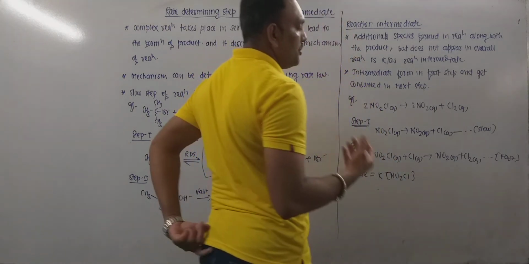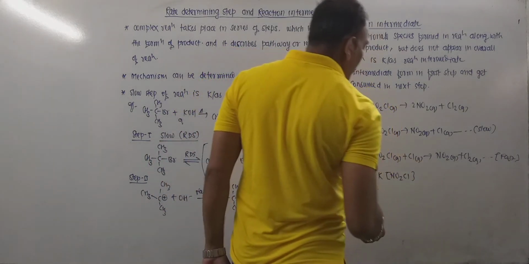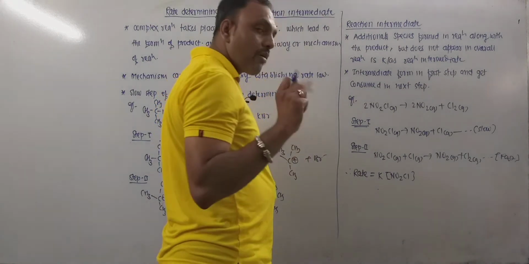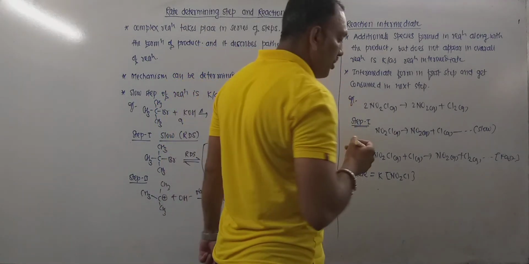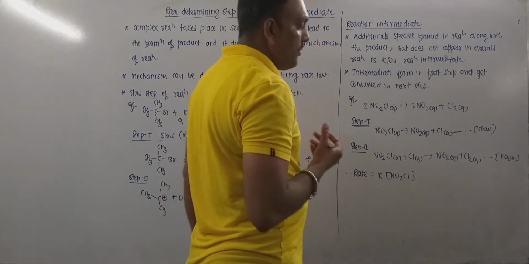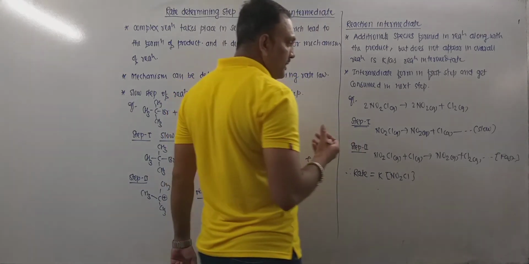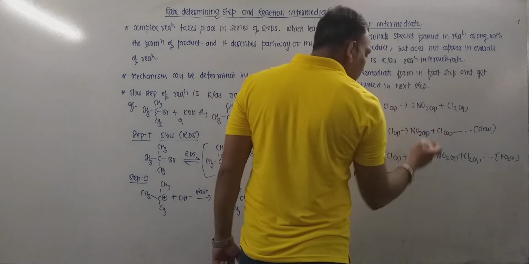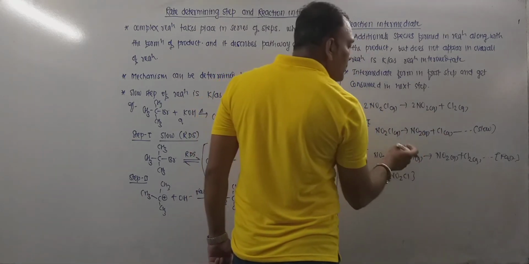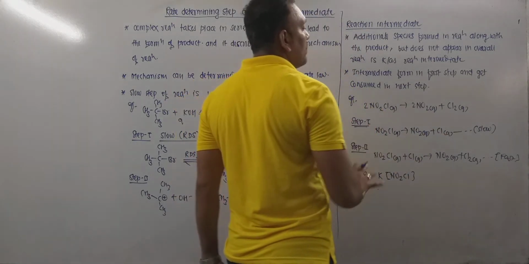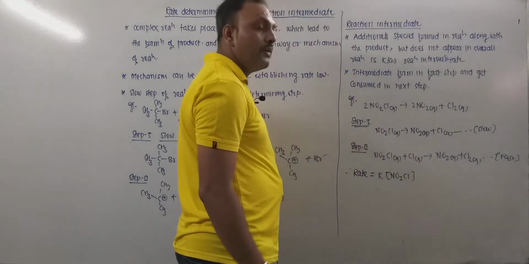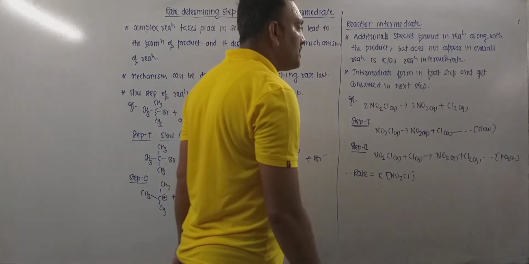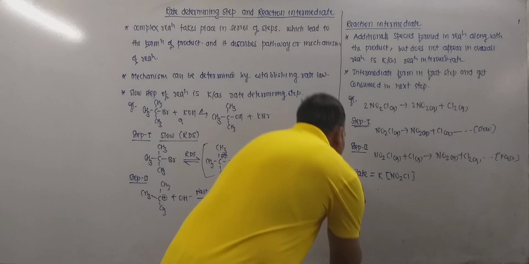Thus it is a unimolecular and first order reaction, and remember, order is an experimentally determined quantity. Another very important thing is, look at this species, I mean chlorine gas. It is formed in step number 1 and gets consumed in the second step, so it doesn't appear in the overall reaction. Thus chlorine gas is the reaction intermediate right here.